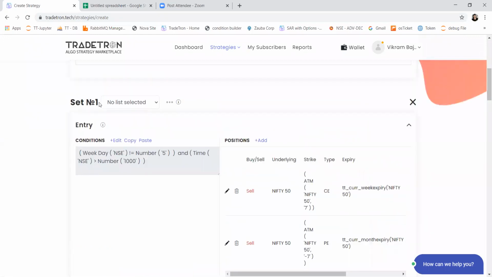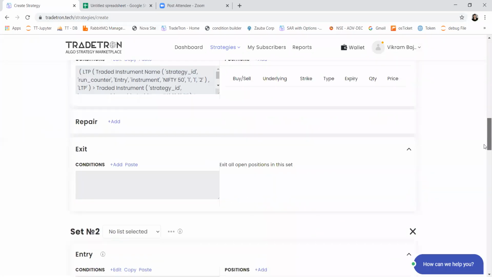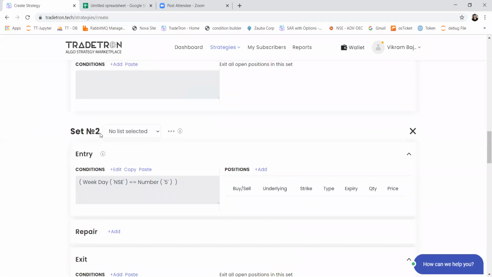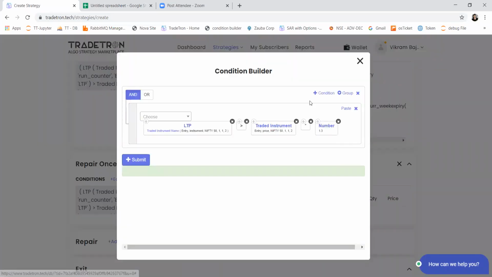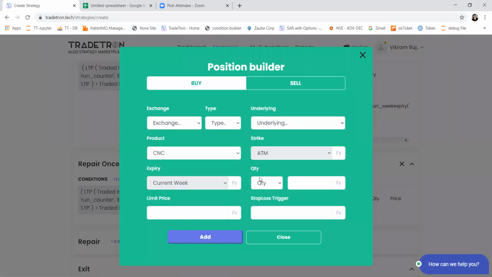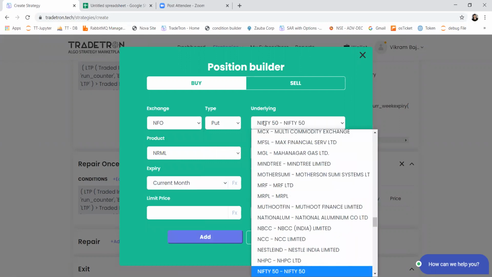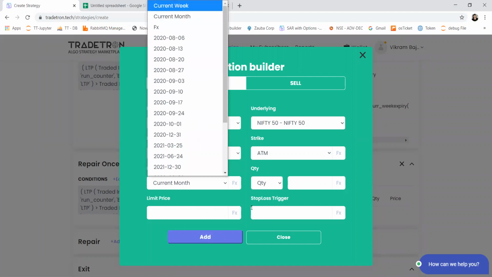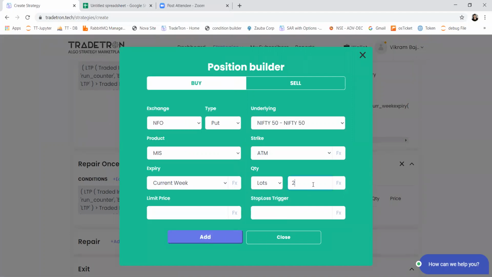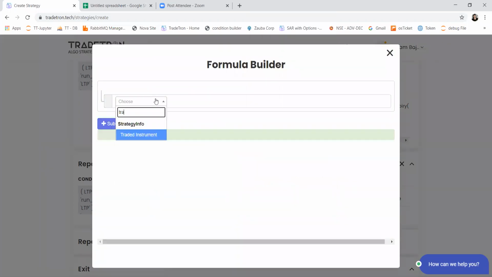The first field in the 3 fields there, set number, is coming from here. So if I'm writing the same condition for this set, then set number will be 2. The rest of the calculation is the same. And here I'll add a put, two lots, and again my strike formula has to be strike of second leg which is traded.